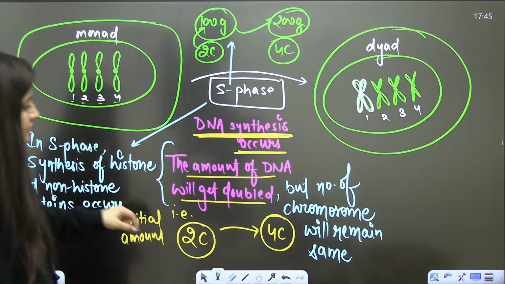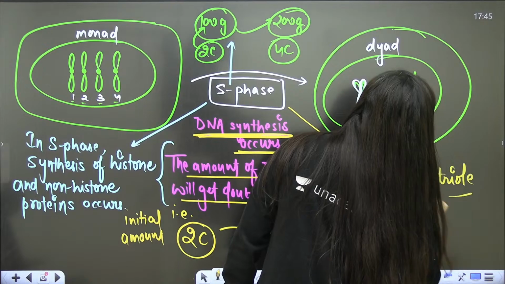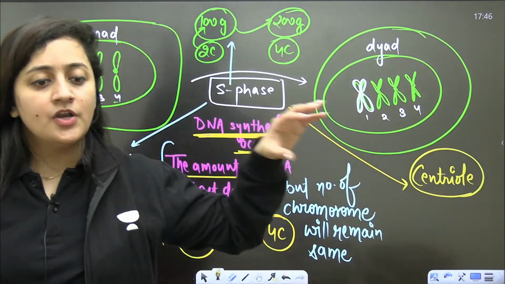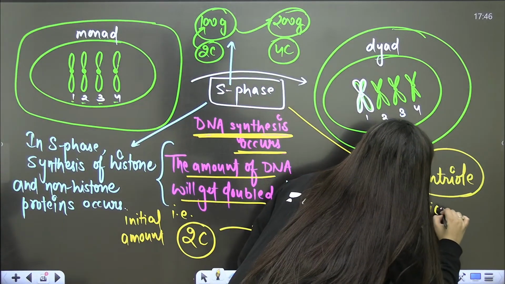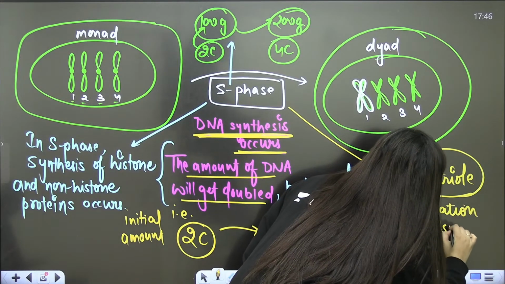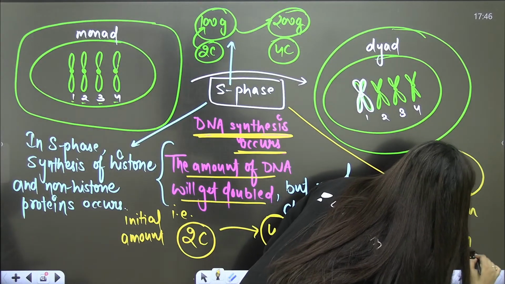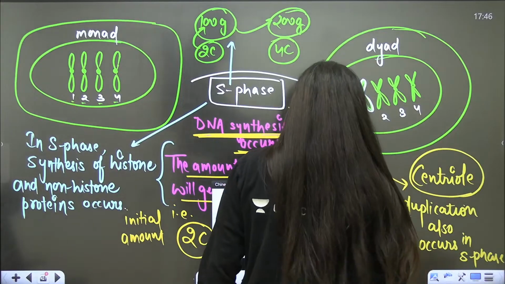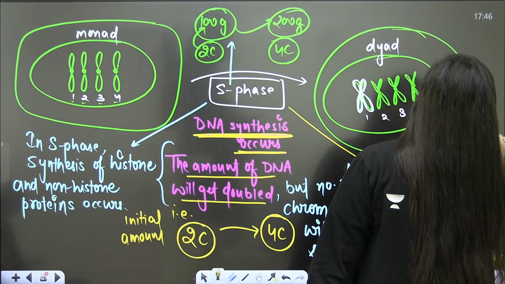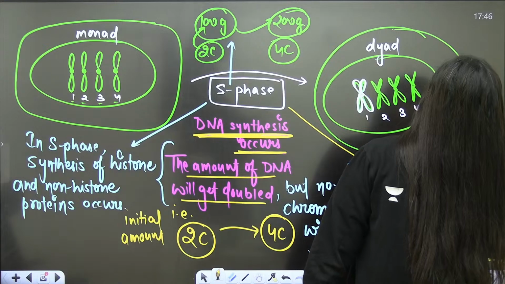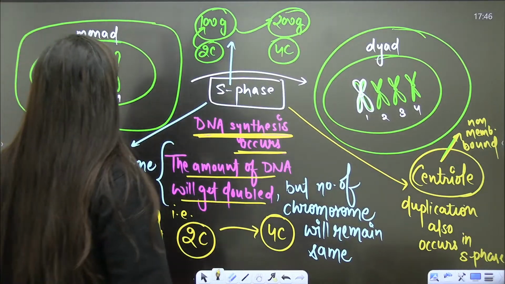So one more thing is that centriole duplication also occurs here. What is centriole? A non-membrane bound cell organelle. So centriole is present in animal cell only. It is not there in the plant cell. So it will also duplicate in S phase.